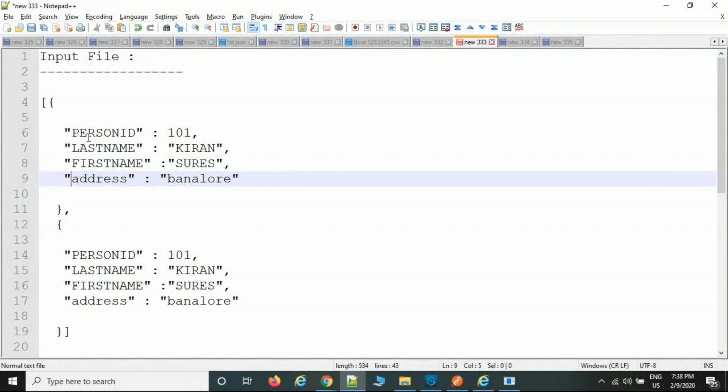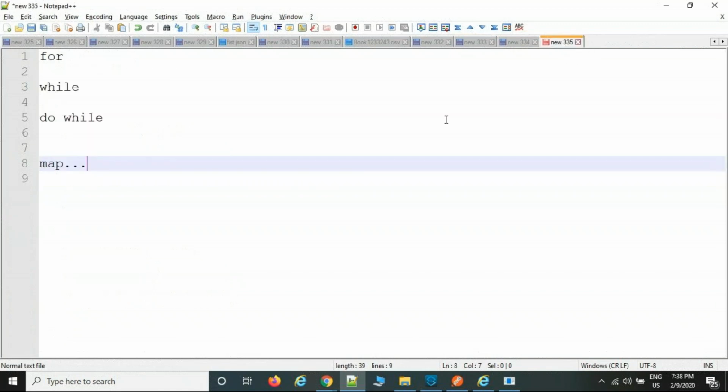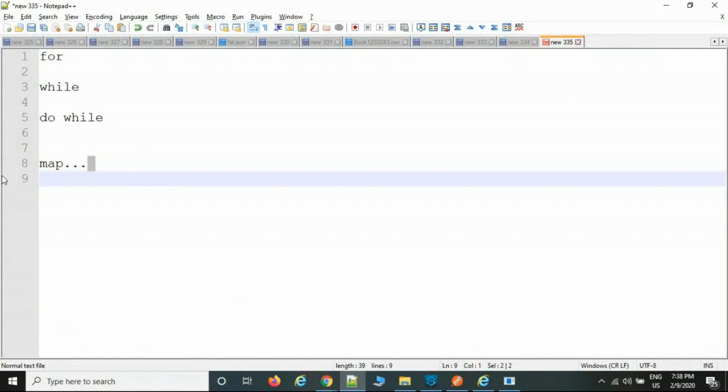In future, we don't know how many persons will come in the list. We could keep on adding comma separated, but instead of writing manually, we can apply a loop so that we can read n number of records. So from the MuleSoft point of view, there are no for loops or while loops, only the map operator is available. By using the map operator, we can repeat the list of persons.